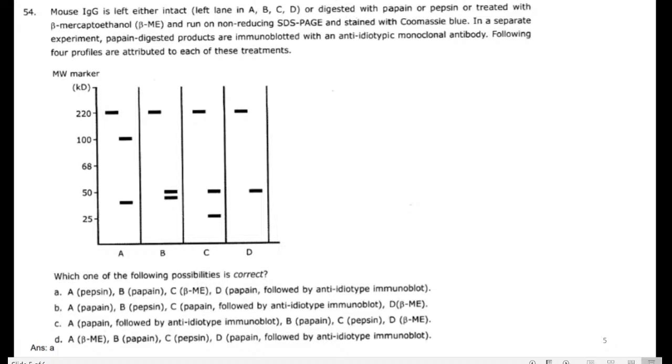Okay, so the last statement, the separate experiment is digested with the immunoblot. So in the IgG, the immunobinding needs the Fc regions and antibody regions. In other cases, the molecules are fully digested in different portions. This is the output of this question.